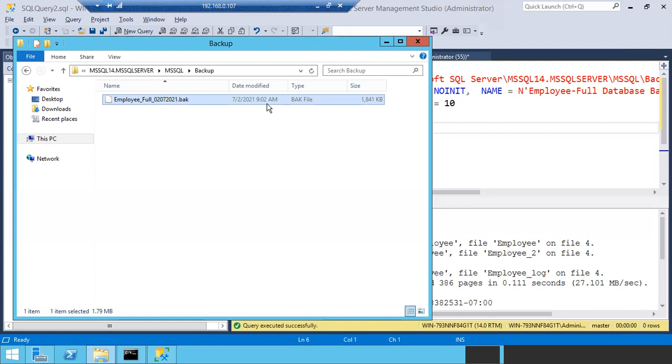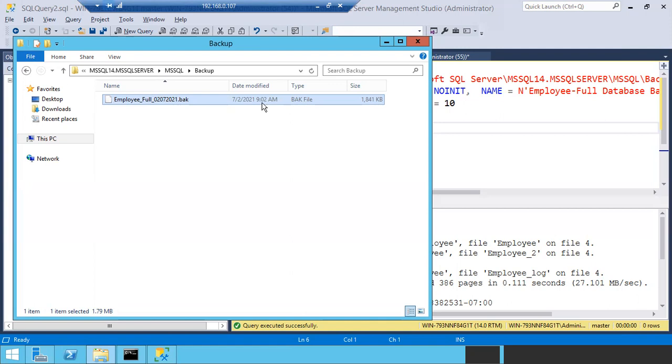Okay, fine. So the first time if you took the backup, that is a backup set. Next time if you are taking the backup with the same name to the same location, the file will be appended, right? So it will have 2 backup files. That is a media set. More than one backup set is a media set.